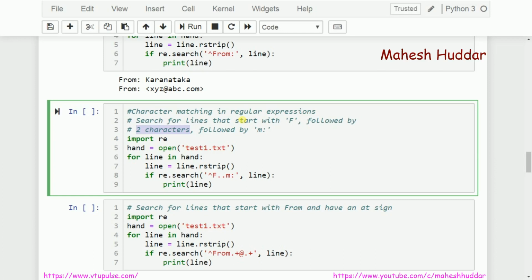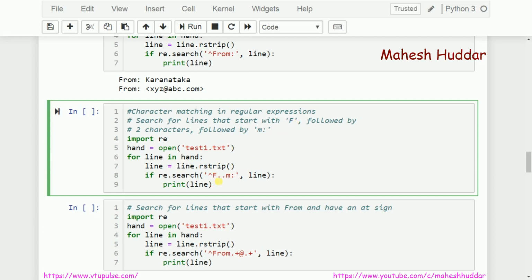So how to write it? I am trying to search for all the lines which start with F. Starts with means the regular expression should start with a caret. So that is what I have written here. The remaining program will remain the same. Only the pattern, or the regular expression, will change in this case. So the regular expression starts with caret, followed by F.